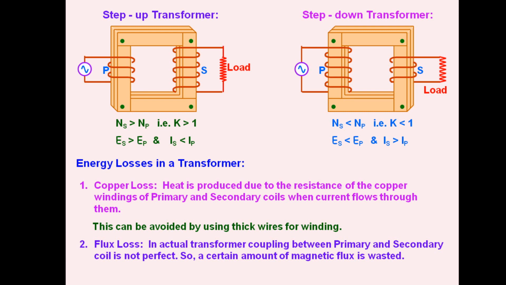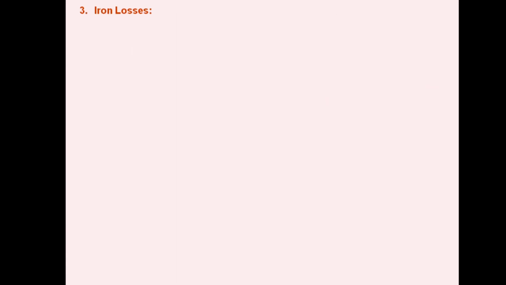For that we can use overwinding of these coils one over the other, and also by using iron as a core material which has tendency to attract flux towards it. So linking can be maximized by winding the coils over one another, also by using core material in the form of iron. Then coming to next, iron loss.